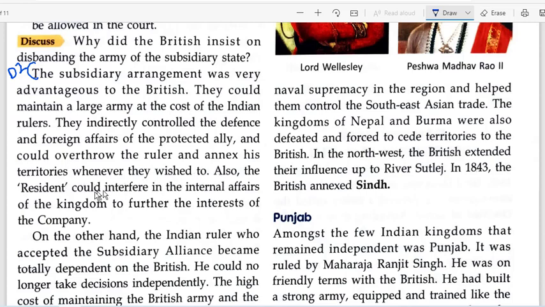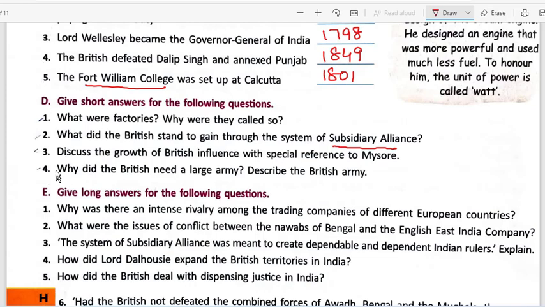Also, you can just leave out the rest since it's a short answer question. So you just complete it till this point. You have to write till they wished to. Since it's a short answer question, this is what the Britishers stood to gain from the concept of subsidiary alliance. Now moving on to question number 3, discuss the growth of British influence with special reference to Mysore.